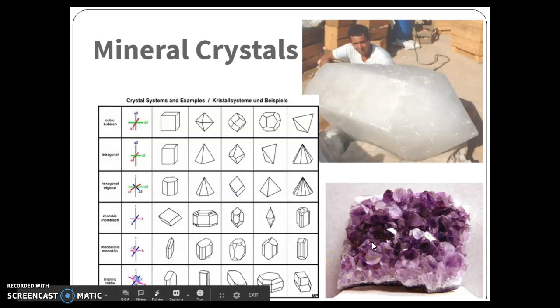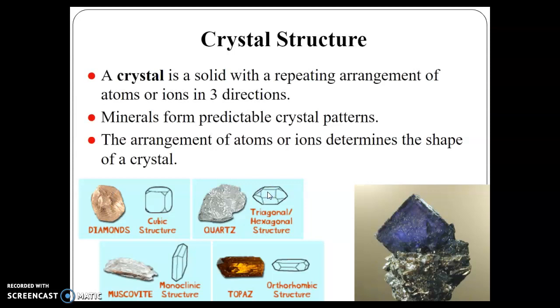That is a specific chemical composition. They're put together in a specific way. And you can see over here there's lots of different ways that a crystal can form. And that also will determine, if you were to find a rare gem and you were to cut that gem, the way that they can be cut, depending on how they're put together. So usually it's a repeating pattern, and they have 3 directionals. And so there's lots of different ones, as I said, like cubic, hexagonal. And so they are an orderly arrangement, and that's what gives the crystal its shape.